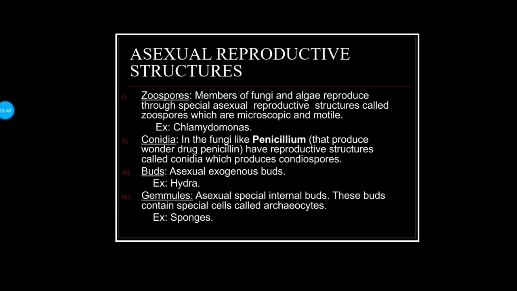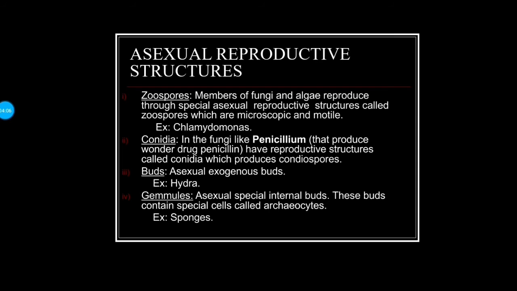Second one, conidia. In the fungi like penicillium that produces wonder drug penicillin have reproductive structures called conidia which produce conidiospores. Penicillin is used against diseases caused by bacteria. Example, pneumonia, meningitis.